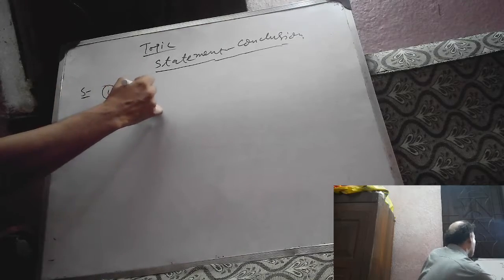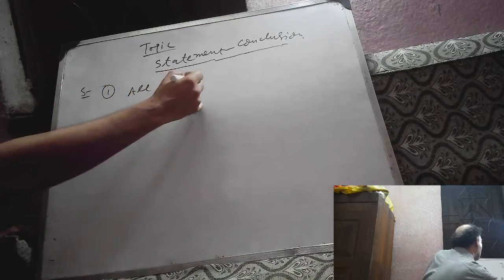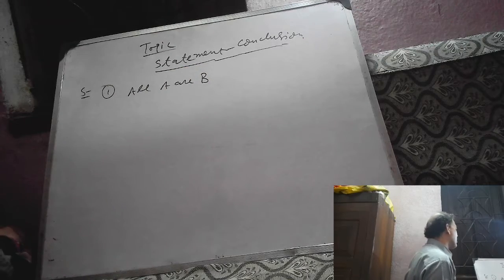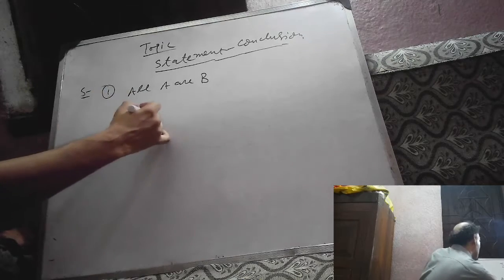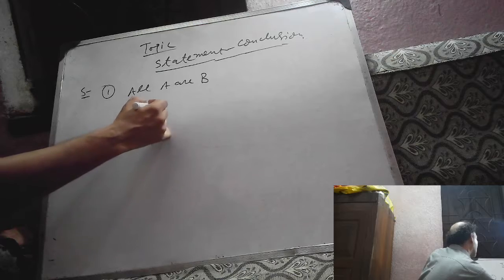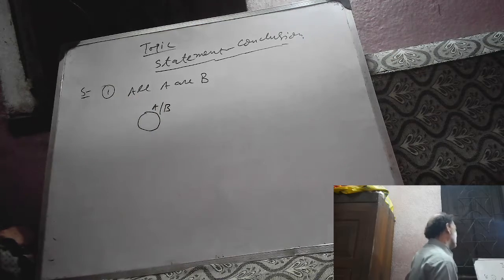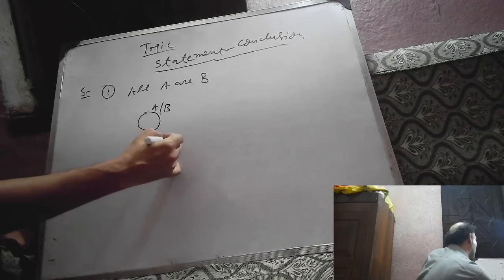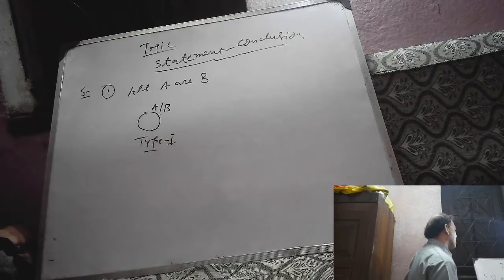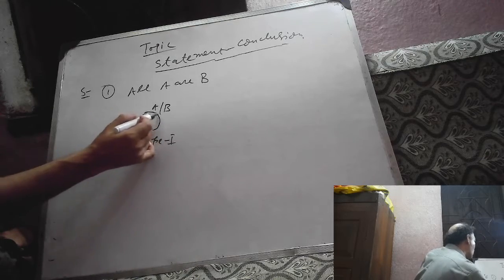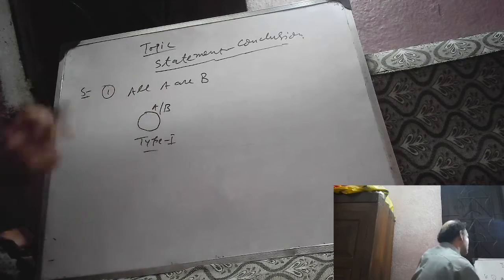Suppose all A are B. What is the Venn diagram of it? Statement given: all A are B. Suppose this is A and it is B. It is type 1. Type 1: all A are B. This circle denotes A, and this is also B. So all A are B.